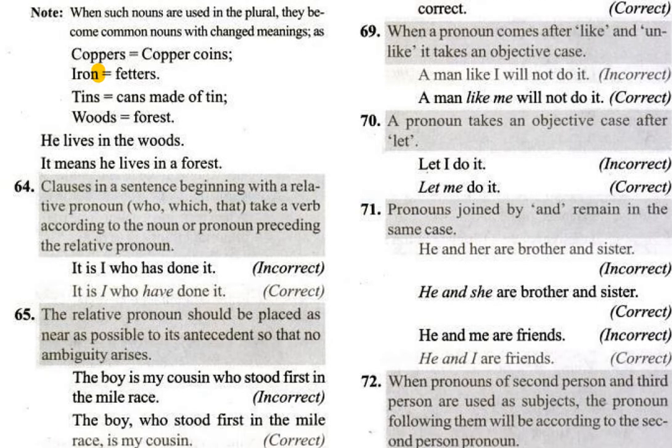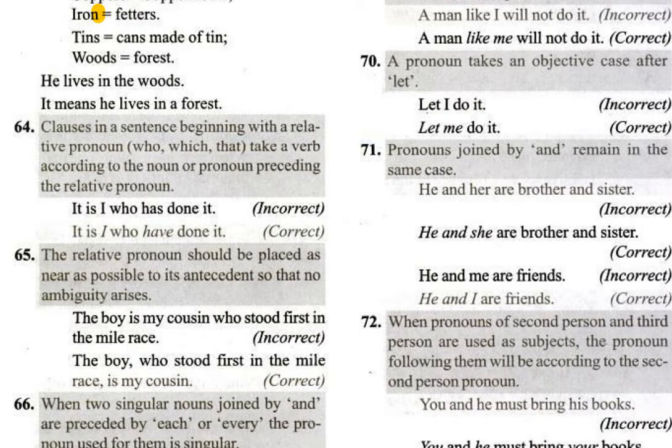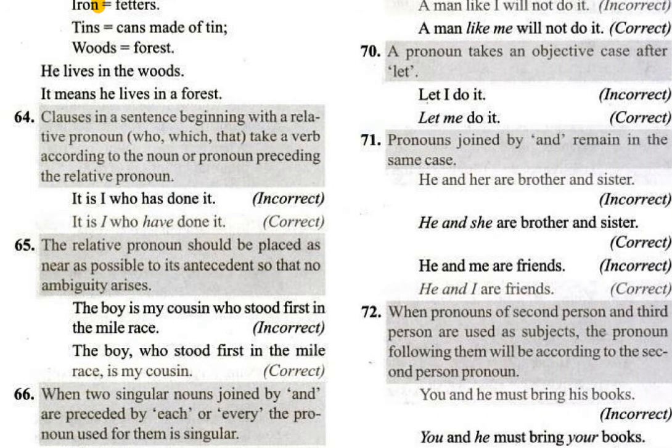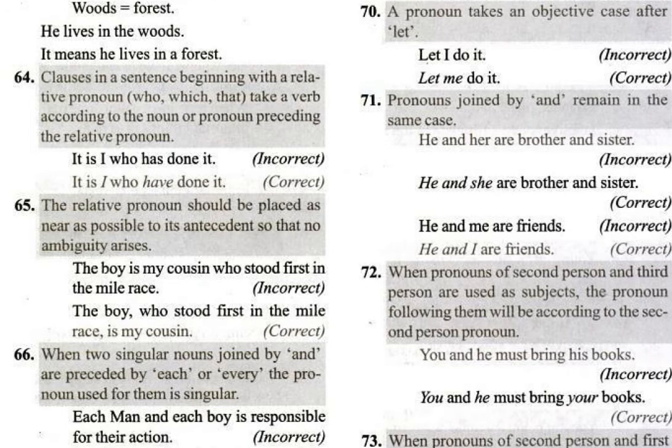Pronouns joined by and remain in the same case. So when pronouns are joined by and, they will remain in the same case. He and she are brother and sister. He and she are brother and sister. He and I are friends.